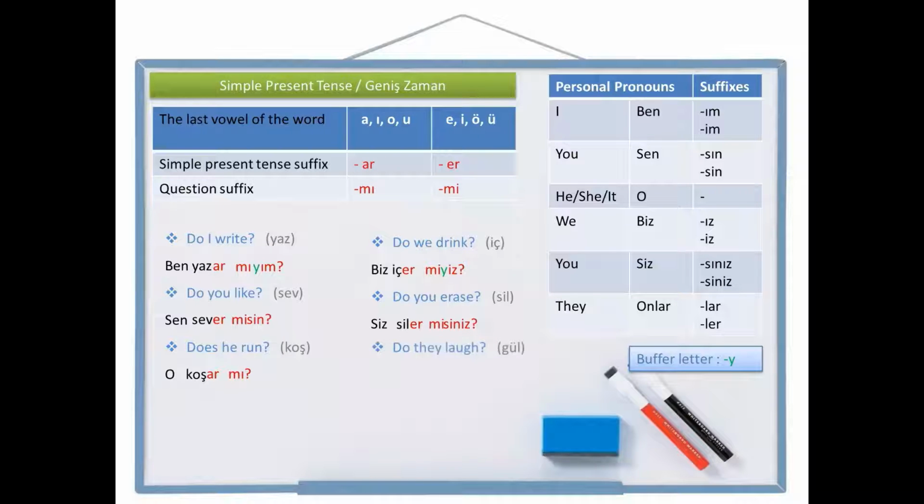Let's make one last example. Do they laugh? Laugh is gül in Turkish. Let's write they laugh first. They, onlar. Laugh, gül. Simple present tense suffix, güler. Okay, normally I need to leave a space and write the question suffix, but only for personal pronoun they, I'm going to write the personal pronoun suffix here. And after that, I'm going to write the question suffix. Do they laugh? Onlar gülerler mi?